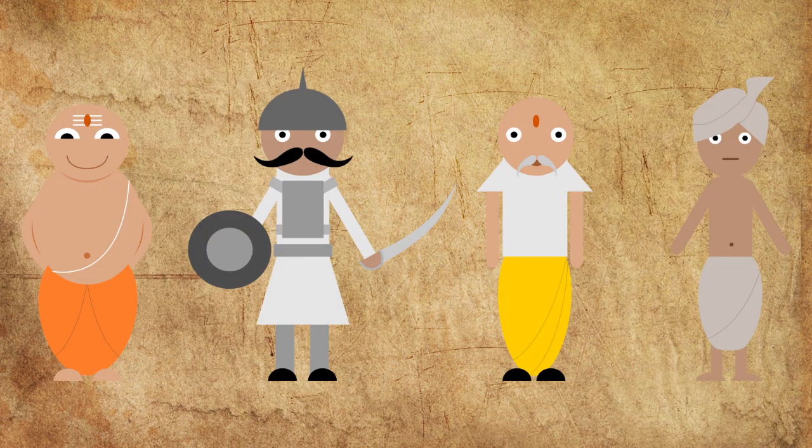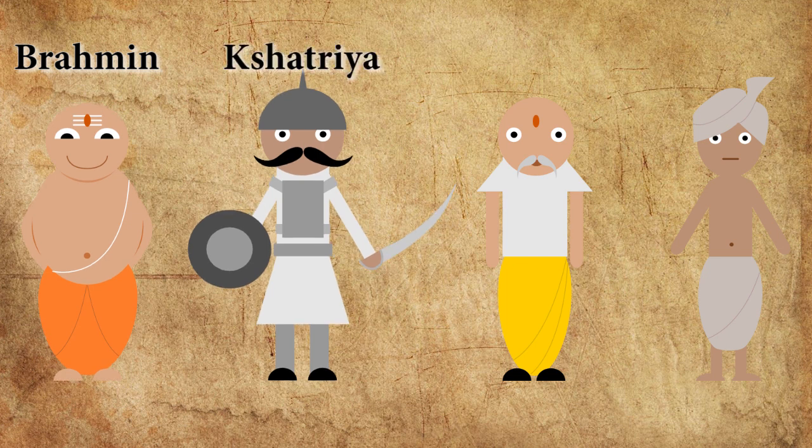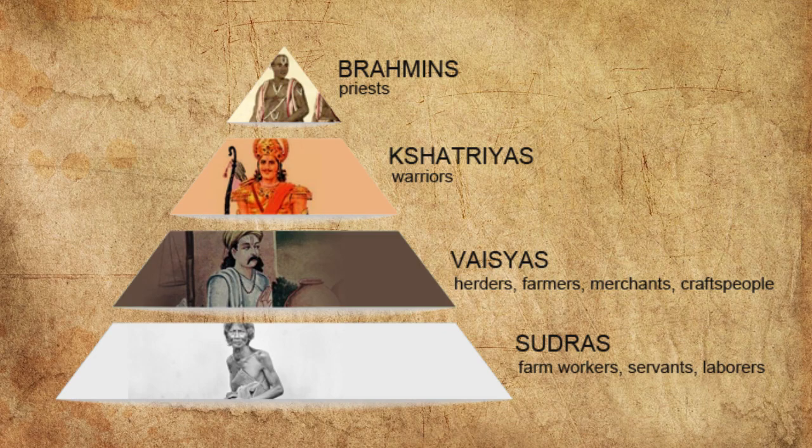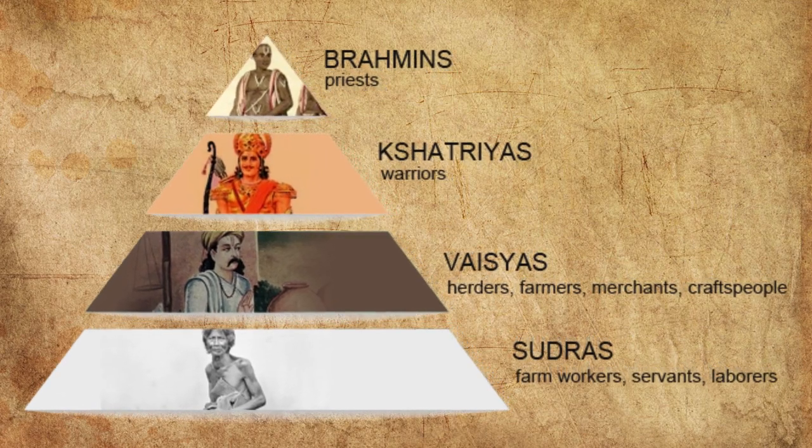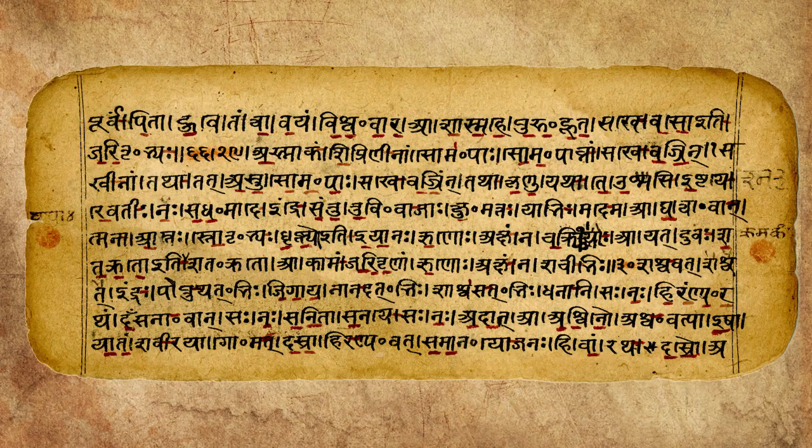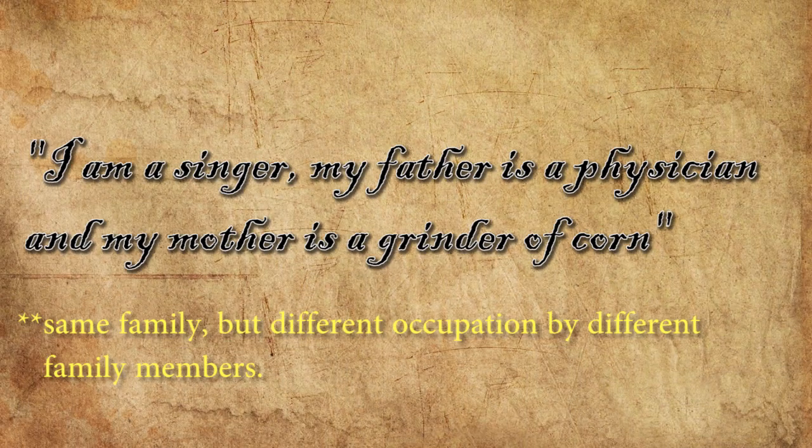Four varnas were introduced. However, these vocations were followed by a person according to their ability and occupation and not because of heredity, as it became later on. There is a hymn in the Rig Veda which supports this, saying, I am a singer, my father is a physician and my mother is a grinder of corn.